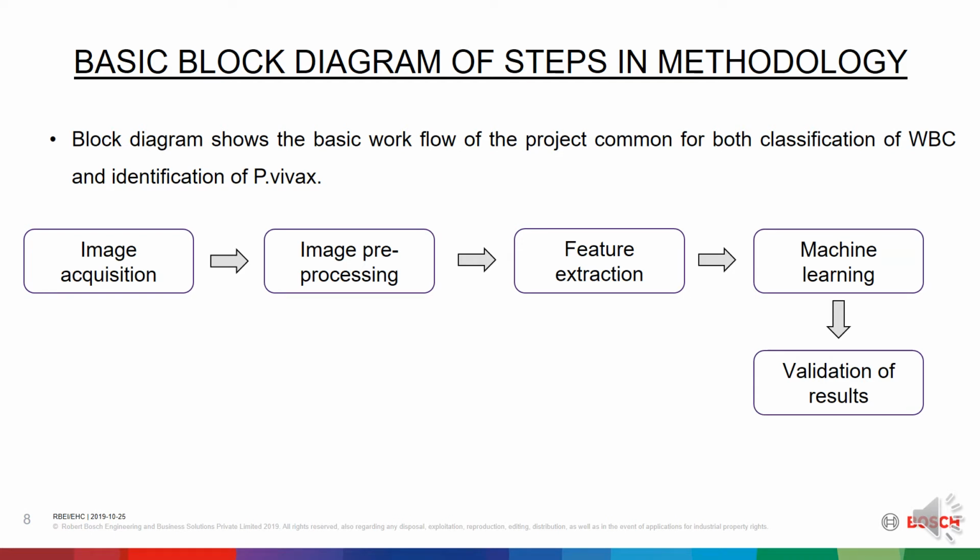First one is the image acquisition. Image acquisition deals with the creation of image dataset captured from object of interest which shows its visual characteristics. To create a strong database, we need images of different types of WBC and images showing all the stages of Plasmodium vivax captured from blood smear slides using a digital pathology device equipped with a microscope and camera. The dataset was unbalanced since the count of WBC or each stage of Plasmodium vivax in blood is not equal